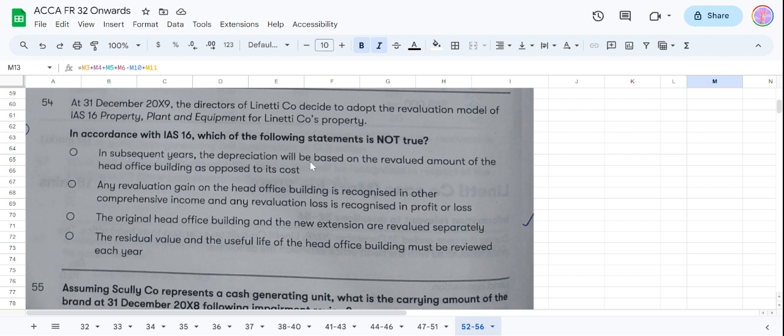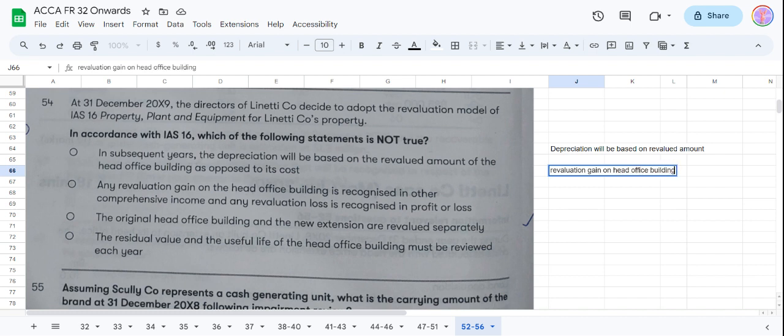In subsequent years the depreciation will be based on the revalued amounts. That's right. Depreciation will be based on revalued amount, of course. What is the revalued amount, on that we will calculate the depreciation. Any revaluation gain on the head office building is recognized in OCI.